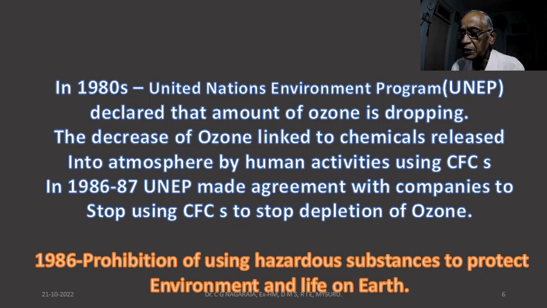So in 1986 and 87, UNEP, short form for United Nations Environment Program, made an agreement with companies to stop using CFCs in the refrigerators, air conditioners and aerosols, and to stop depletion of ozone.